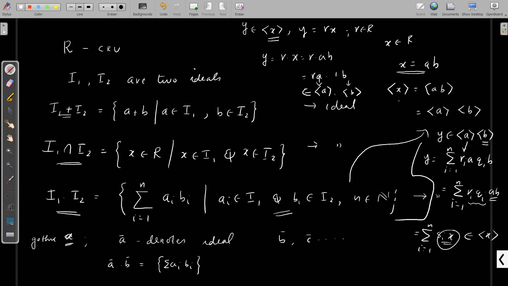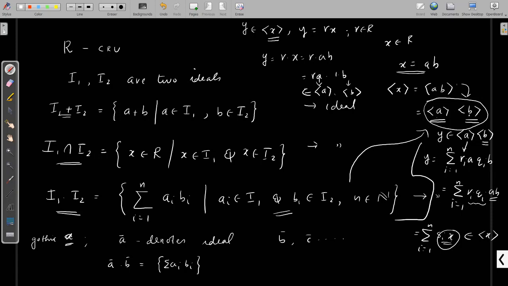So we can write the ideal generated by x is equal to the ideal generated by a into the ideal generated by b. One implication is very simple: this product contains ab, because the first contains a and the second contains b. So the ideal generated by ab is contained in this product.